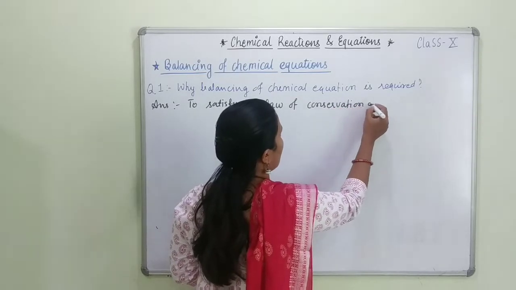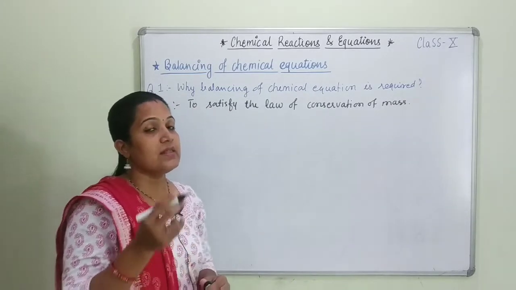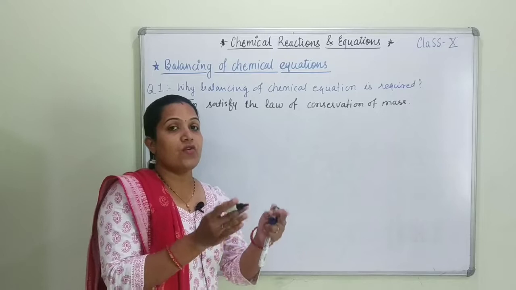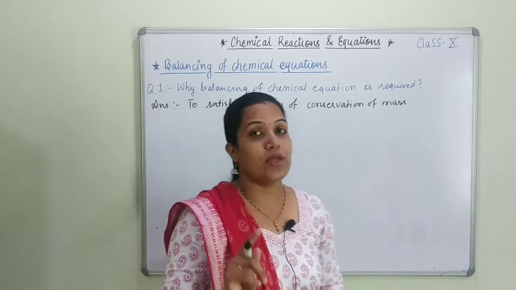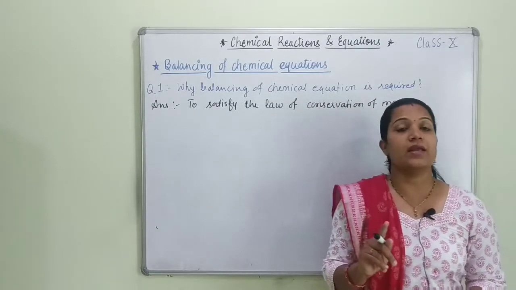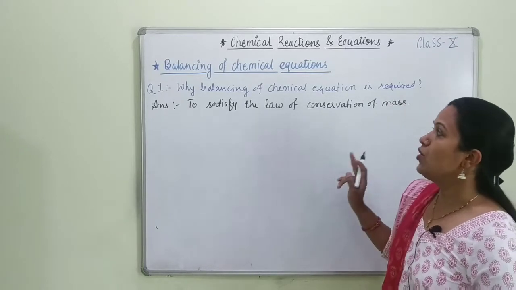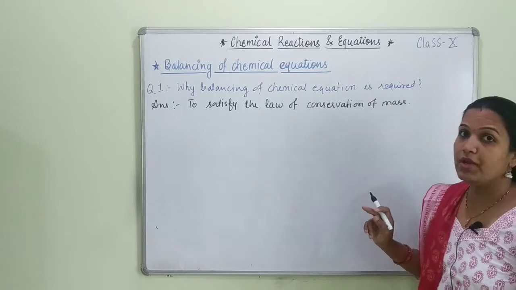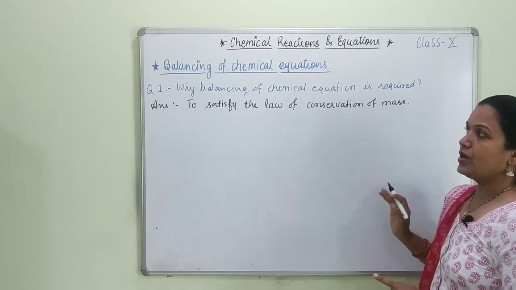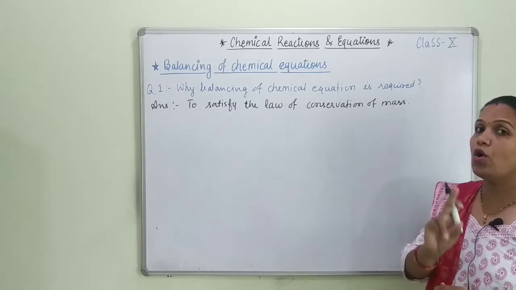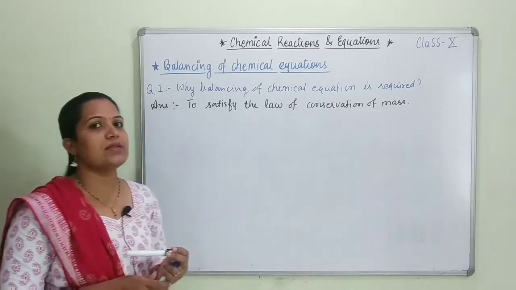And students, you all have studied this law in your class 9th, and what does this law say? This law says that the total mass of reactants is equal to the total mass of products. Another statement of this law is mass can neither be created nor destroyed in a chemical reaction, right? So to satisfy that law, which is a very basic law of chemical combination, we always balance chemical equations, and we should be in the habit of always writing a balanced chemical equation. Okay, so now how will we come to know whether to balance that equation or not?